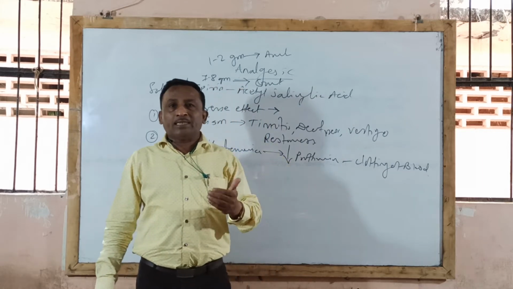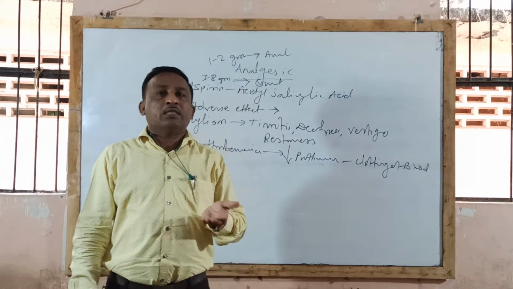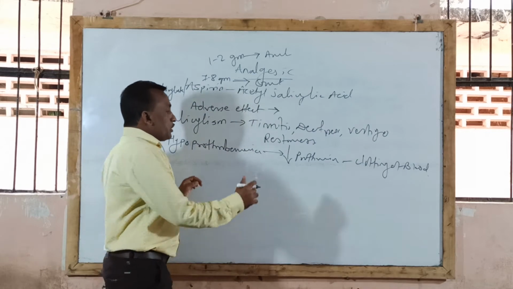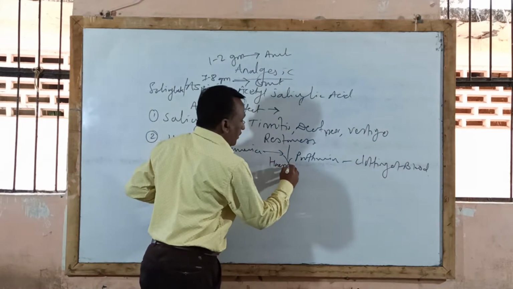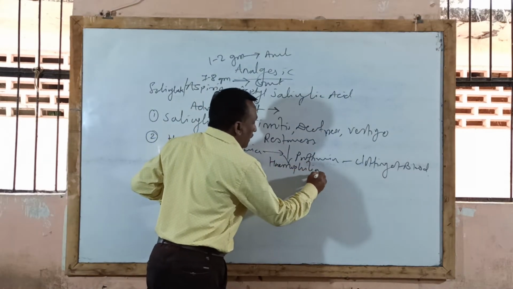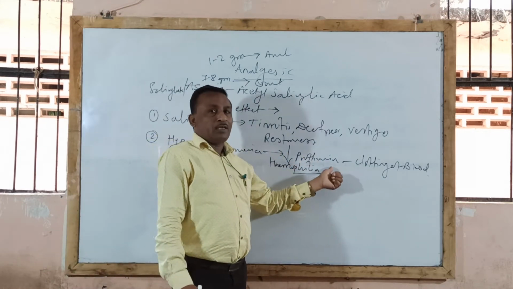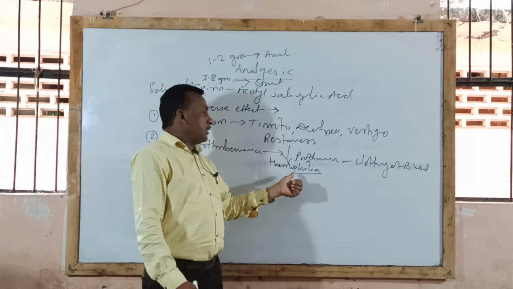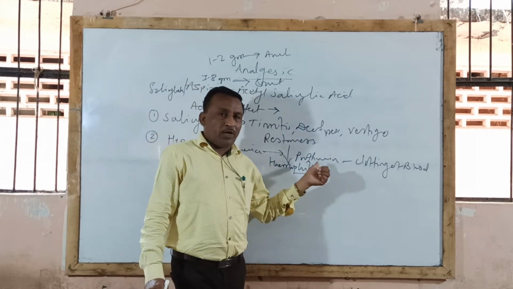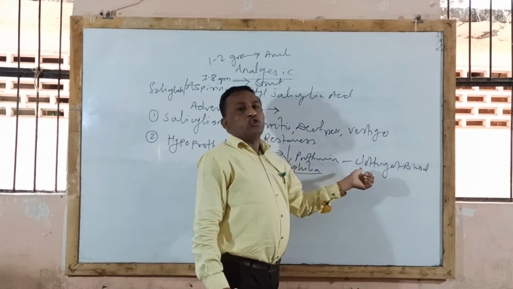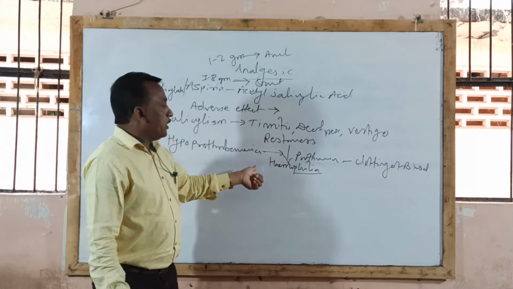There may be chances of hemorrhage condition in patient. And generally, these drugs should not be given to hemophilia patient. In hemophilia patient, there may be chances of less clotting factor, deficient clotting factor, which leads to improper clotting or coagulation of blood, and therefore these drugs should not be given to hemophilia patient.